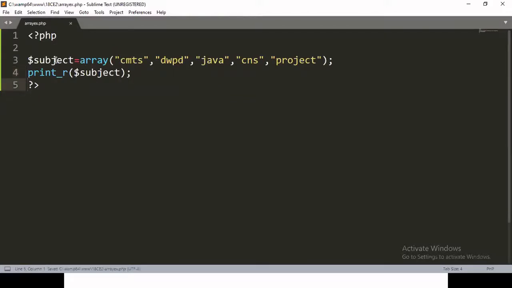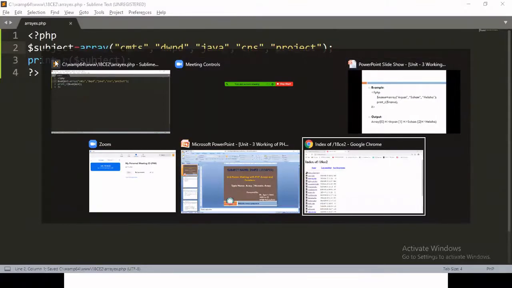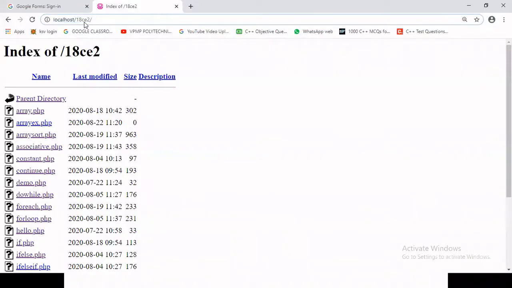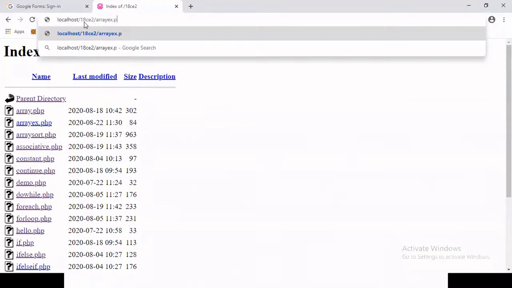Now I'm saving my file. Now run the same file on a local host. So I'm using WAMP server. So for that, I have stored the same file under a folder 18c2. So now I'm writing my file name arrayex.php. Now we can see our output.